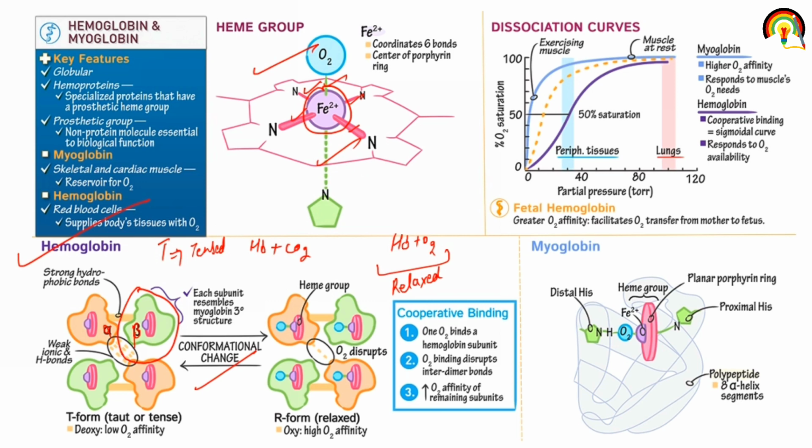Hemoprotein is a specialized protein that has a prosthetic heme group, and a prosthetic group is a non-protein molecule essential to biological function. Myoglobin acts as a storage house, or reservoir, for oxygen, and hemoglobin supplies oxygen to all the tissues of the body.